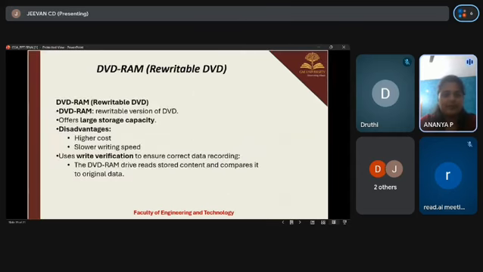Coming to DVD RAM, which is also known as rewritable DVD. It is a version of DVD. It offers large storage capacity and allows data to be written multiple times. However, DVD RAM has some disadvantages such as higher cost and slow writing speed. DVD RAM uses a write verification where the drive reads the stored content and compares it with the original data to ensure correct data reading. Thank you. The next slide will be continued by Diksha.